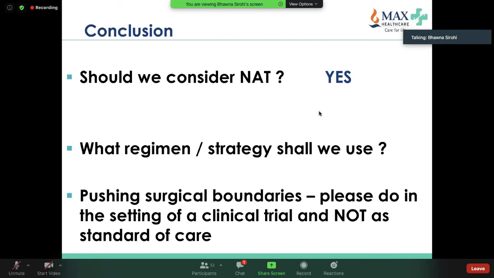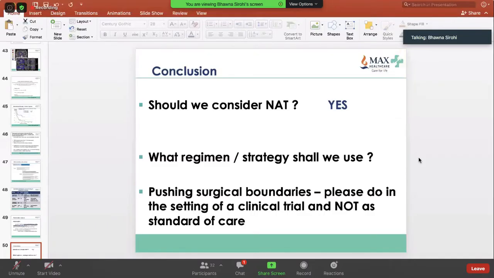So should we consider neoadjuvant therapy? Yes. What regimen or strategy? I think I tend to use FOLFIRINOX for fit patients and gem-nab-paclitaxel for slightly borderline fit patients. And again, for pushing surgical boundaries, we should consider enrolling the patient on a clinical trial. I think that is very important.